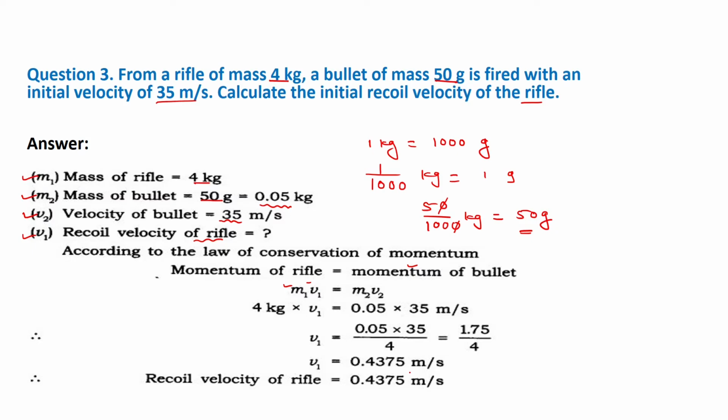So the bullet is fired in the forward direction, and the same amount of force is applied in the backward direction. But the mass of the rifle is large compared to the mass of the bullet. Because of that, whatever the velocity of the bullet, the same velocity is not possible for the gun or rifle in the backward direction.